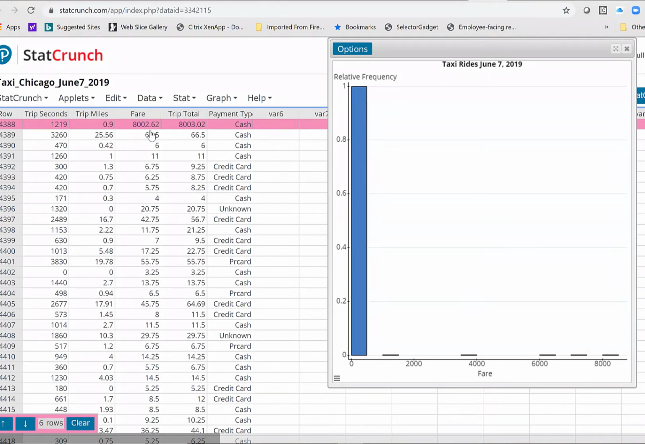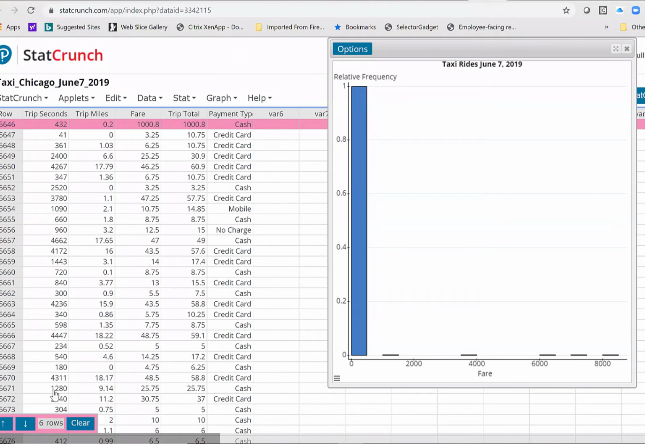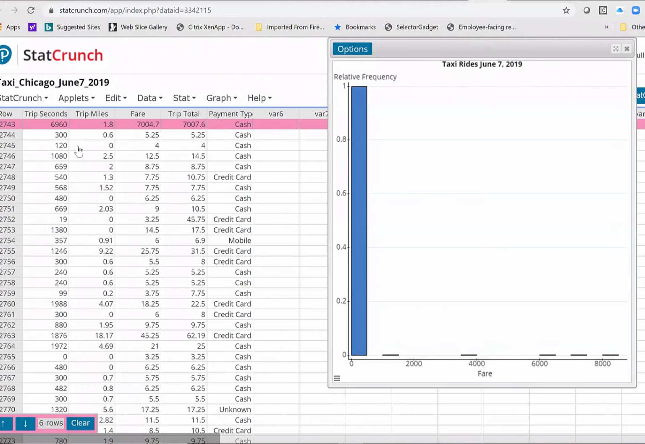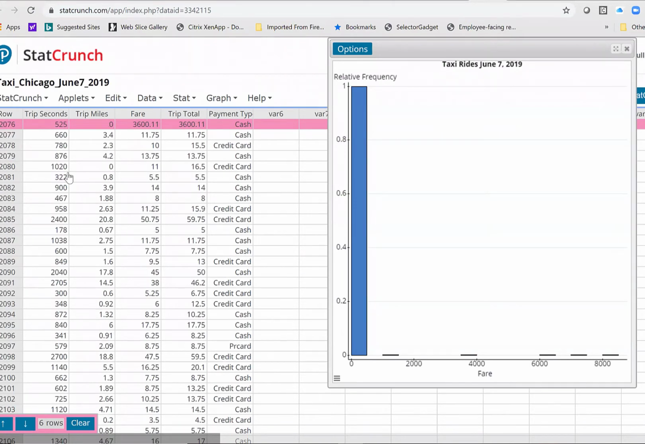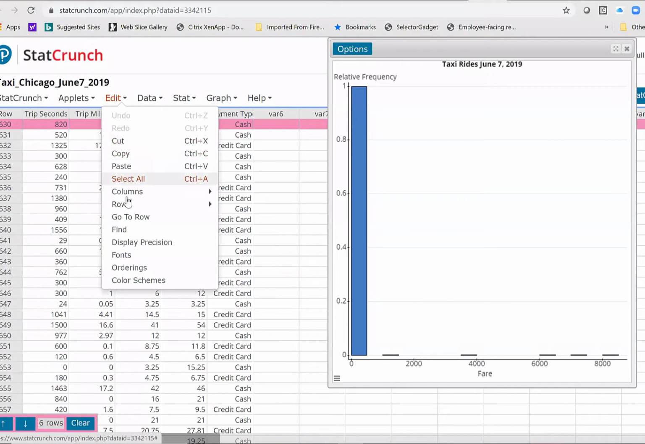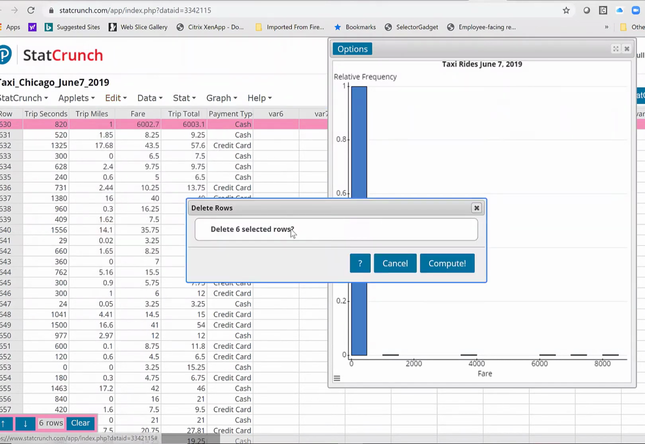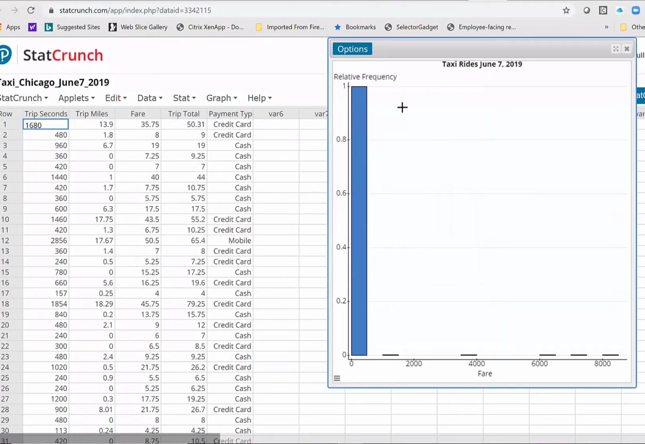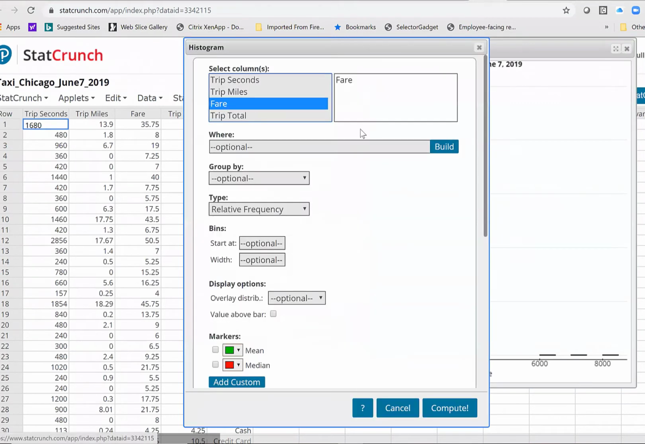0.9 miles for $8,000. Again, data entry error. 1.8 miles, $7,000. Data entry error. $3,600, no miles, data entry error, right? So I think it's reasonable to get rid of these 6 observations. Something's wrong. So I'm going to delete them and then redraw my histogram.